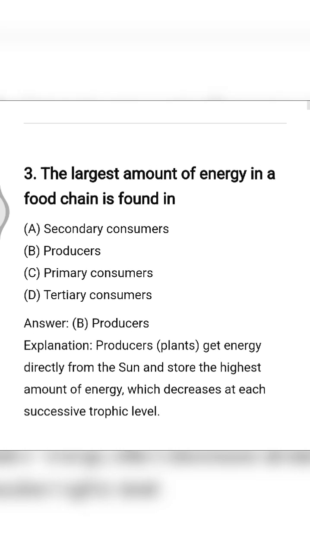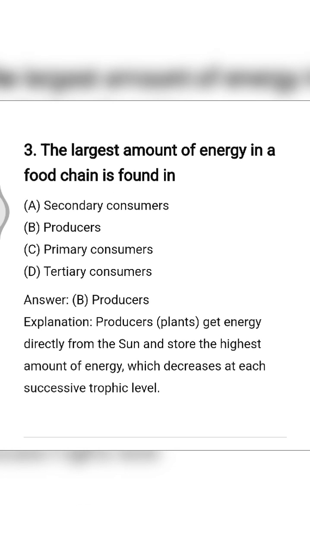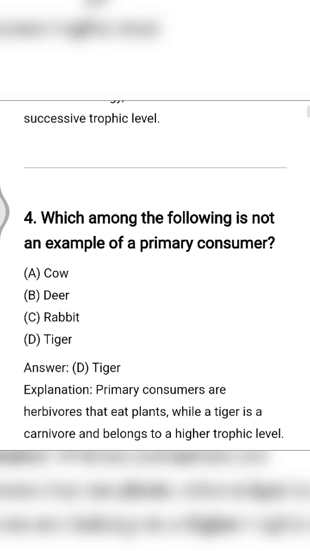Next is, the largest amount of energy in a food chain is found in the producers, option number B. Energy flows from the sun into the producers, that is plants. From there it passes to herbivores, and from herbivores to primary, secondary and tertiary carnivores. So option number B, producers have the maximum amount of energy.